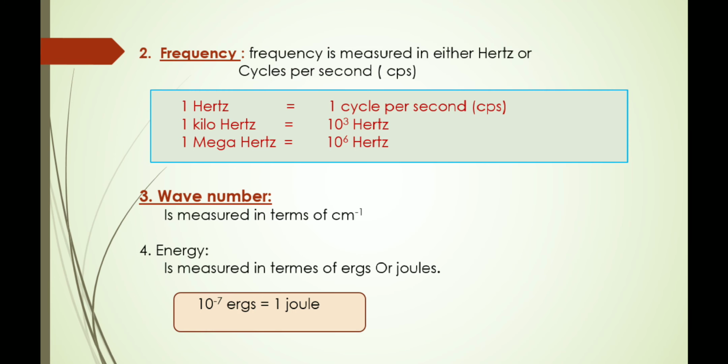Next is frequency. You know that frequency is denoted by nu.